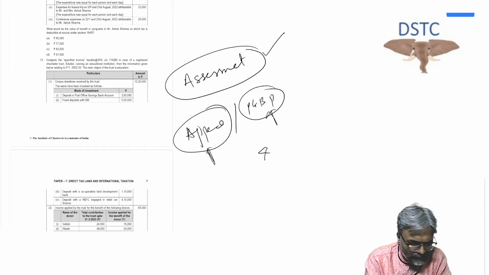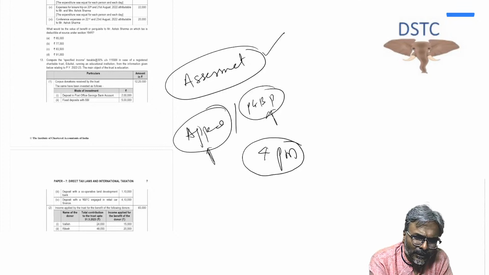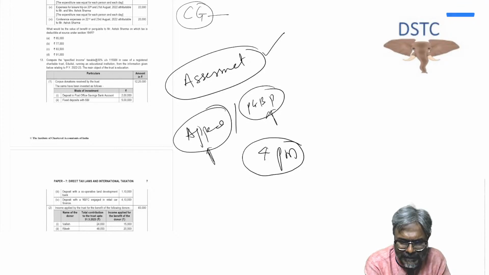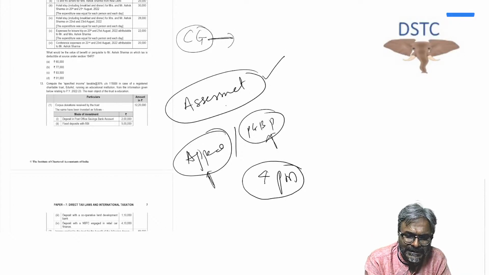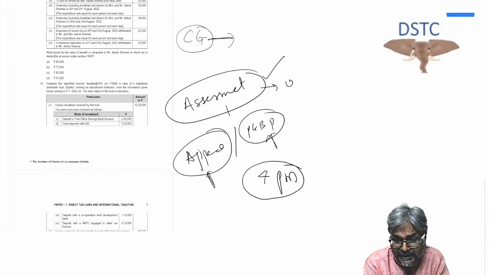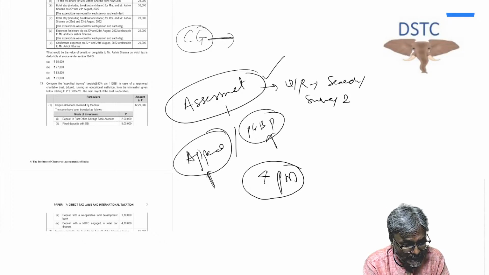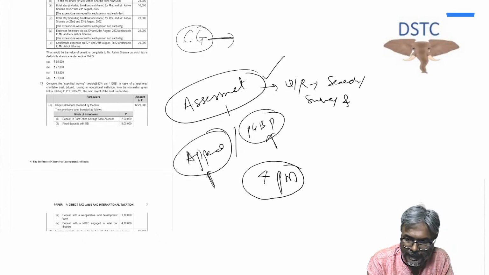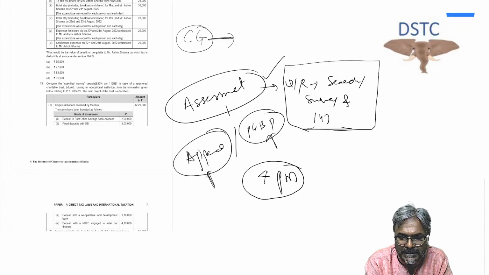We will be meeting, students, for this segment at 4 p.m. PGVP, fair enough. So, students, finish this off, and also, if you are now revising capital gains, fair enough. I'll do the PGVP part, PGVP and ICDS clubbed together. In assessment, what I'm going to do is updated return, search, survey, and after that, 147. This is what I'm going to do in assessment.